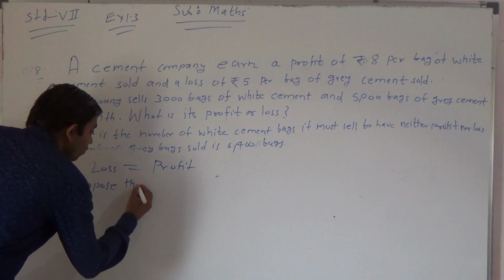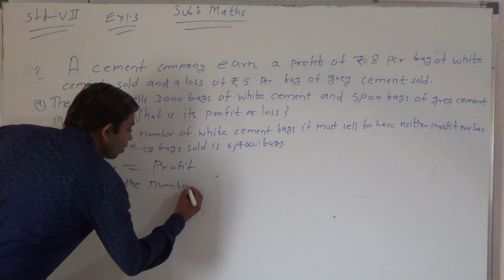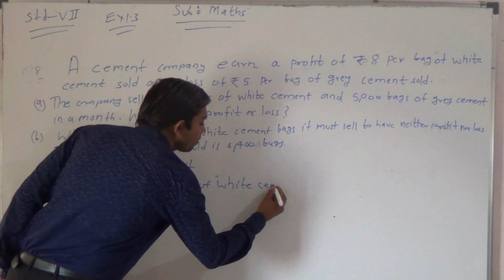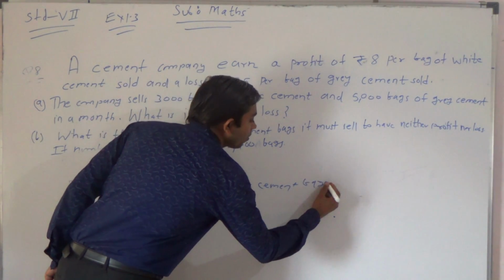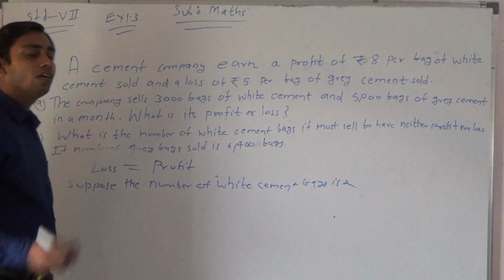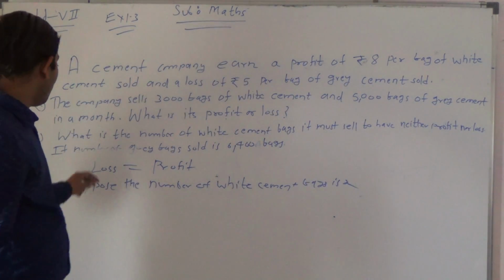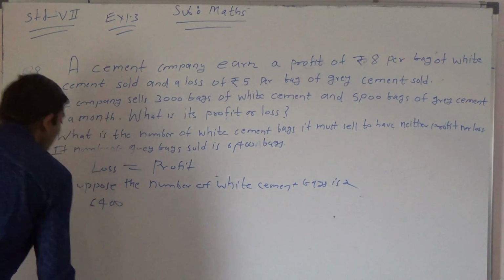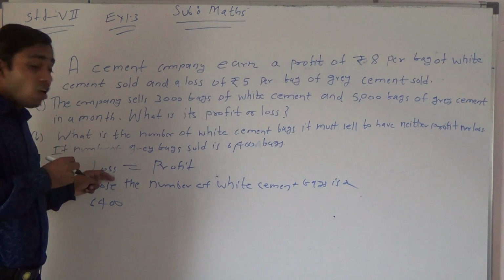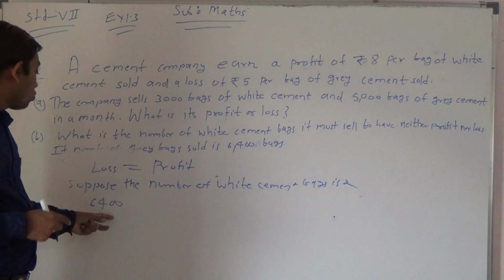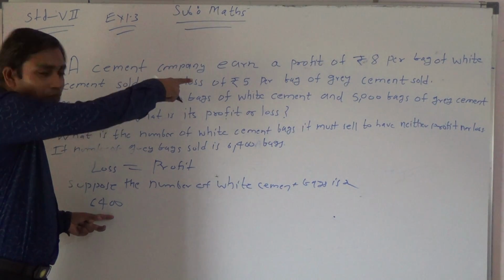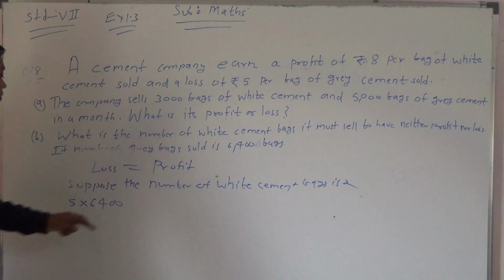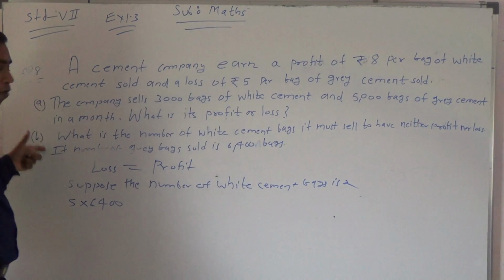Suppose the number of white cement bags is X, right? Okay. Now see, my dear students, here the number of grey bags is given as 6,400. Now what will be the total loss? That is equal to the total number of bags multiplied by the loss per bag. The total bags are given, so we should multiply by 5. Now this becomes the total loss for the second problem.